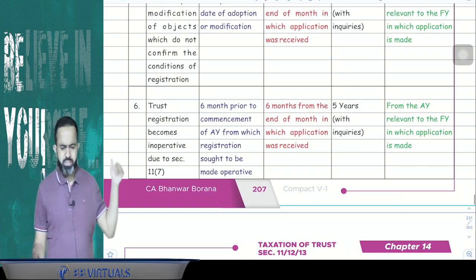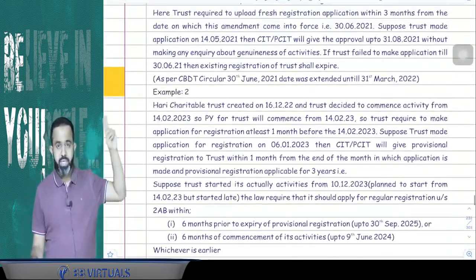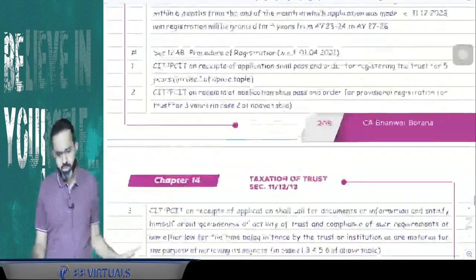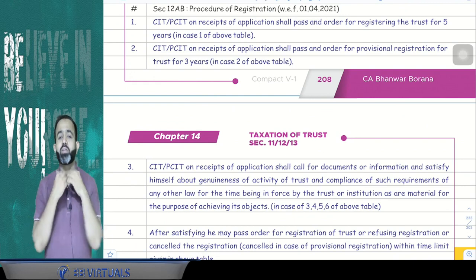Yes. Point number 6, just skip this. Okay, after that I have given 1 or 2 examples, and these examples are related to the registration process only. After that there is one section, 12AB. 12AB is basically the procedure of the registration.